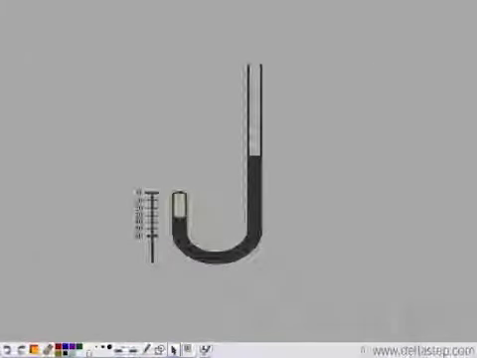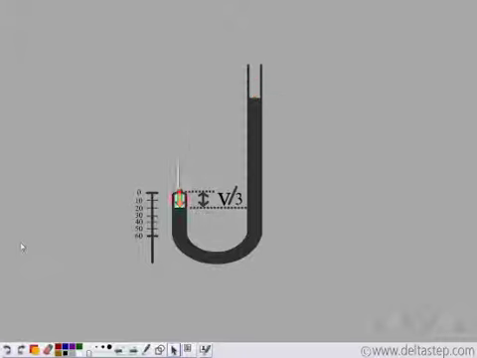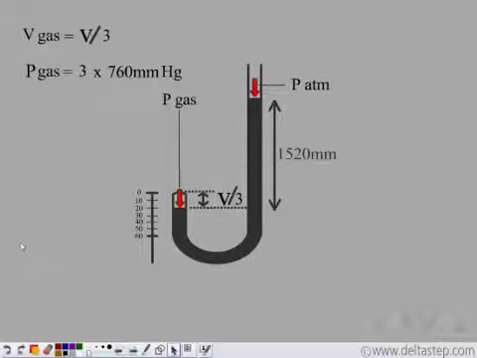Now this setup remaining the same, he added more mercury so as to make the volume of the gas enclosed 1/3. So when he added more mercury, the volume becomes 1/3, that is 20 centimeter cube. This is the pressure exerted by gas. Pressure at the same height remains the same. So on the other side, when he calculated, the pressure was the pressure of atmosphere plus 1520 millimeters of mercury. So the overall pressure is 3 times 760 millimeters of mercury. So he observed, as the pressure becomes 3 times, the volume becomes 1/3.